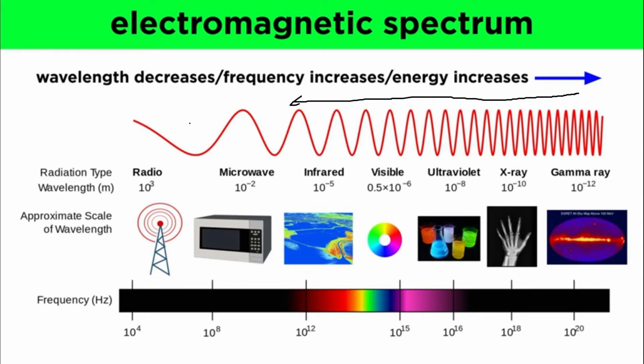Well, there is a relationship between wavelength and frequency. As the wavelength decreases, the frequency increases, and vice versa. If the wavelength increases, the frequency will decrease, right? Energy of light rays always increases with the frequency, remember that.